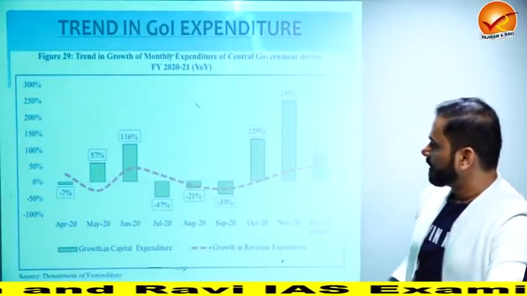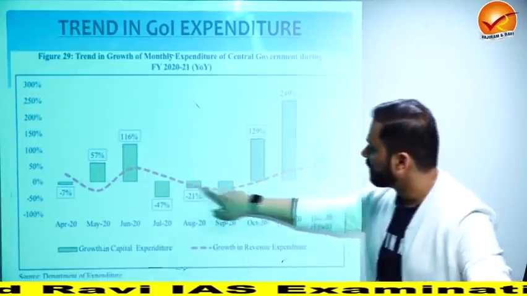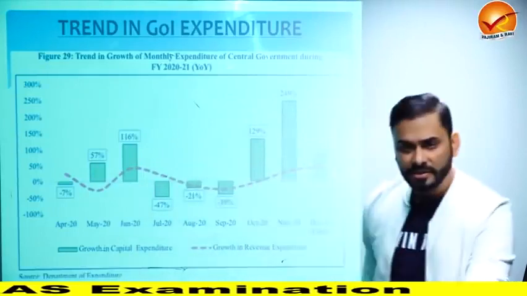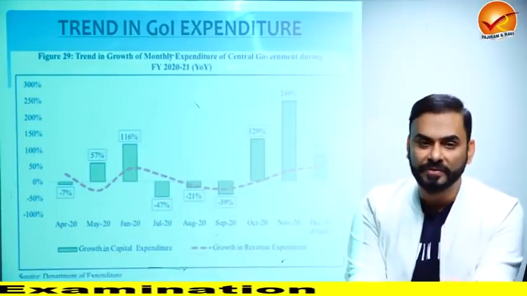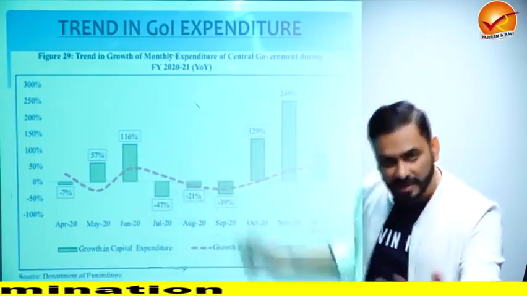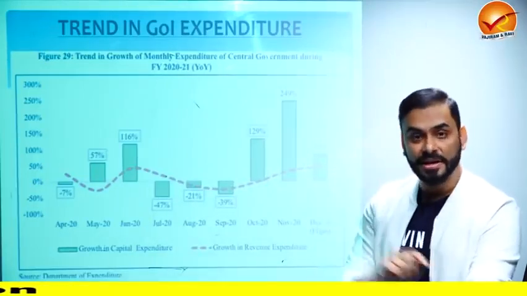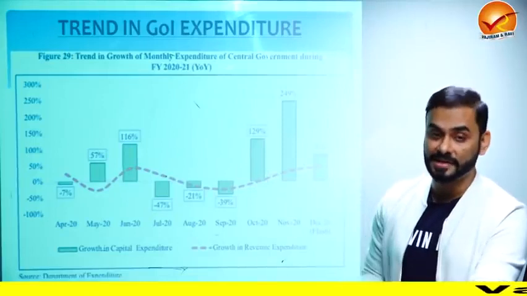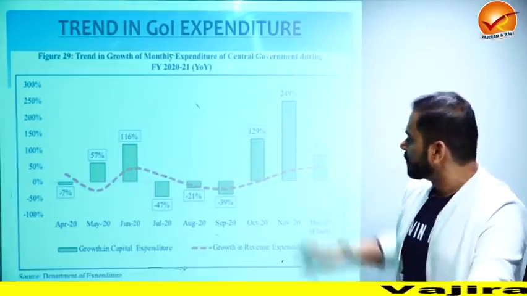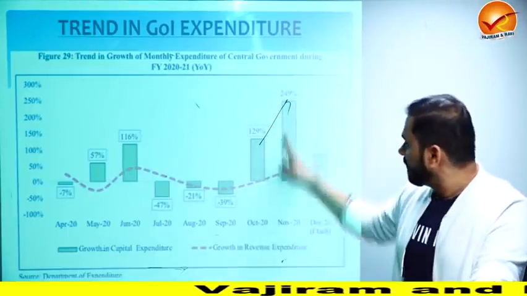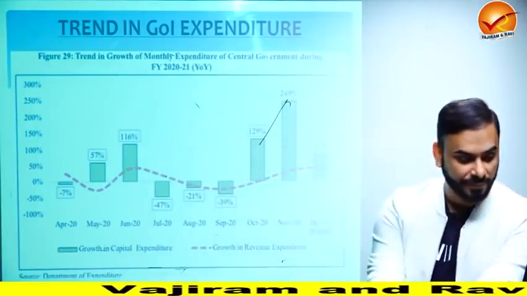Look at this. So this is your current expenditure. What is this dotted line? It is the current expenditure. What is current expenditure? Expenditure which helps the government in its day-to-day functioning, like salaries, etc. What is capital expenditure? Expenditure on machines, buildings, roads. These are the assets that the government creates. Airports. So look at this. All of a sudden, the government of India started to increase it.